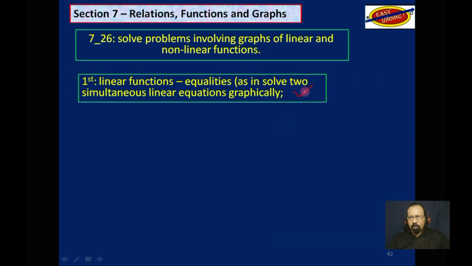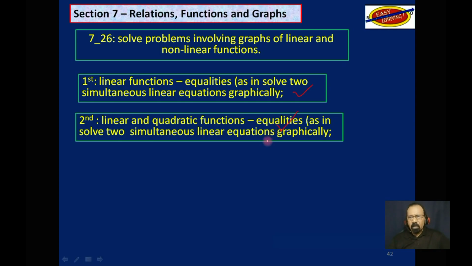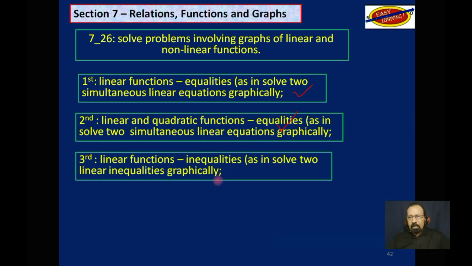So we did one example like that, one like this. That one was new. This one, linear function. This is now inequality. Solve 2 linear inequalities graphically. We did this example before. I am just going to do it over here for those of you who may not have seen it before.